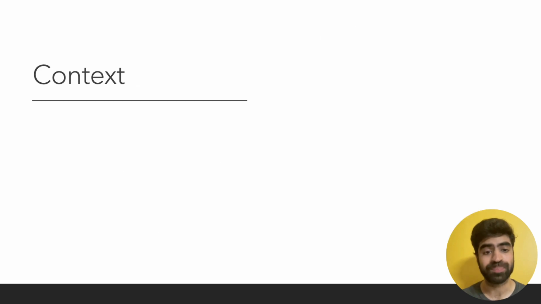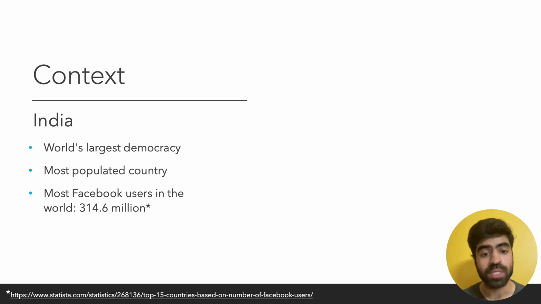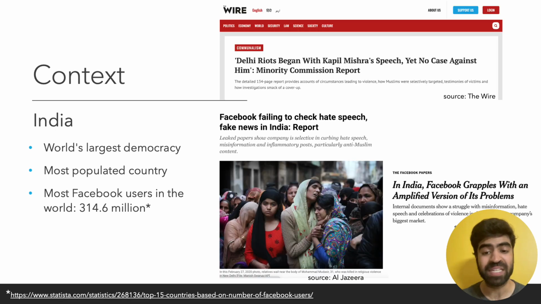So let's head in. I'll begin this talk by describing the context of our research. Our research is set in two countries in Global South, India and Vietnam, where we tackle hate speech in Hindi and Vietnamese. India, which is the world's largest democracy and the most populated country in the world, with the maximum number of Facebook users, in recent times, India has been grappling with the problem of hate speech on its social media platforms, with the social media platform like Facebook failing to have an effective content moderation system in place.